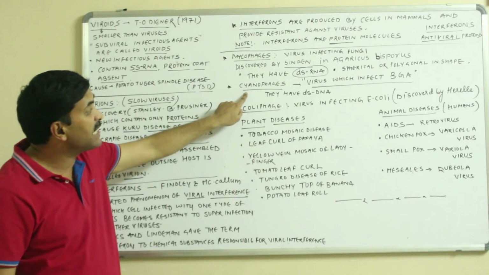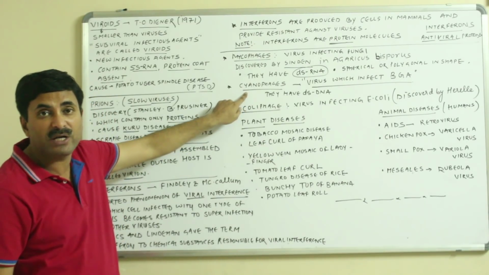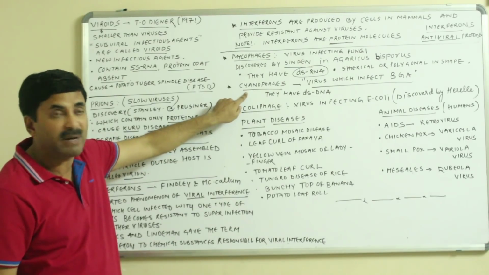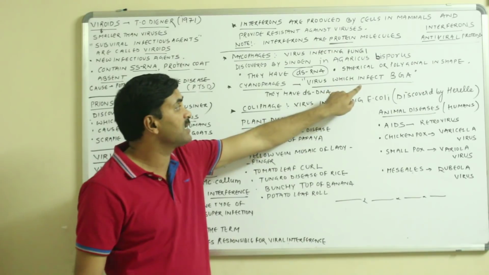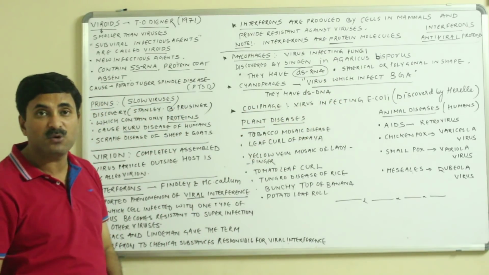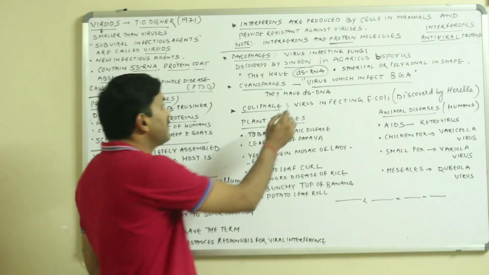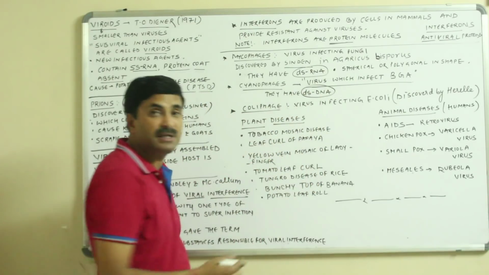Now the next one is the cyanophages. We know very well that the word cyano comes from blue-green algae, because blue-green algae are also called cyanobacteria. So viruses which infect blue-green algae are called cyanophages, and they have double-stranded DNA as genetic material.